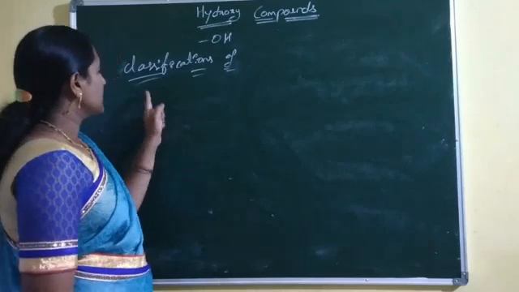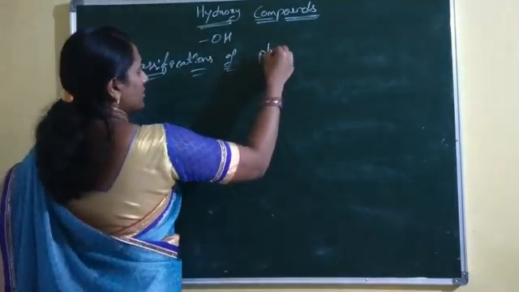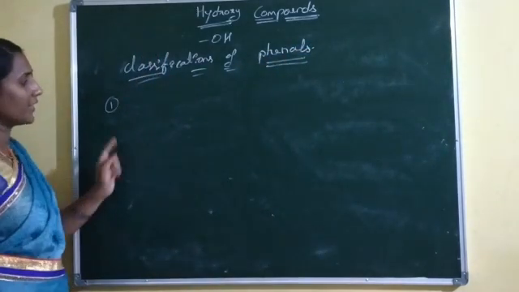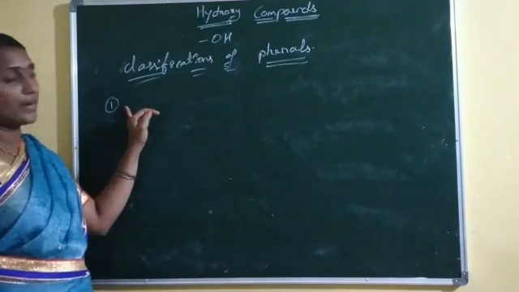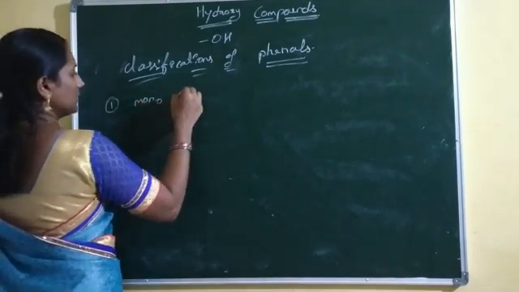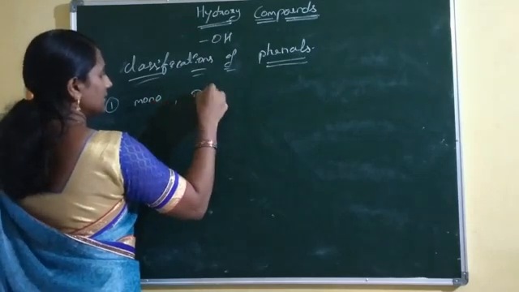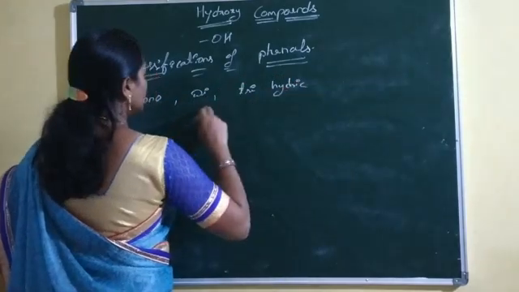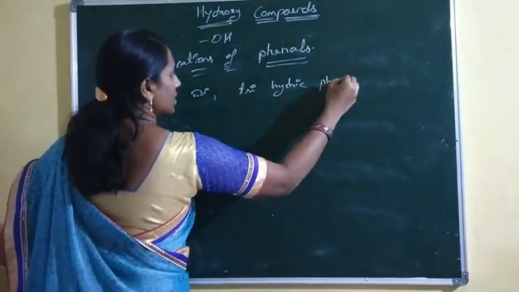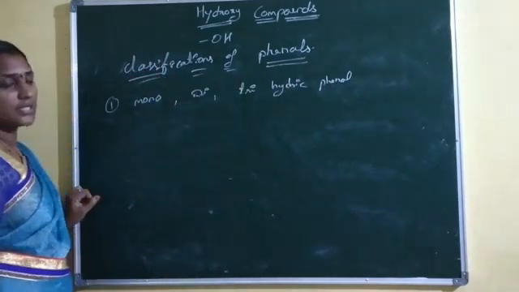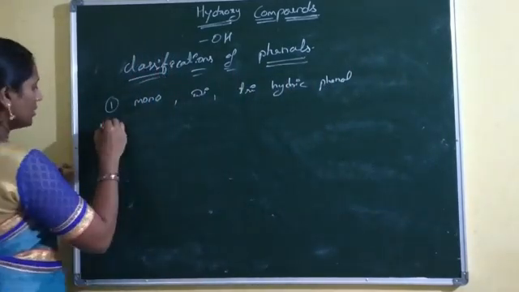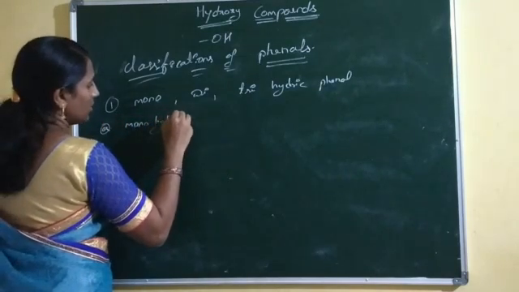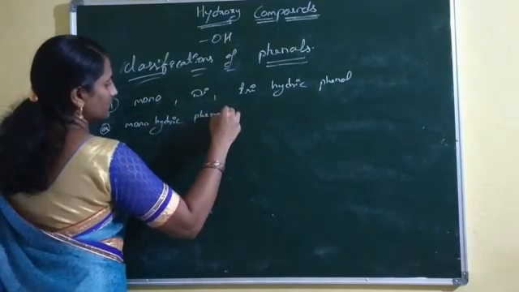Now next, let us discuss classifications of phenols. Phenols are classified as mono, di, trihydric phenols according to the number of hydroxy groups present in the compounds. In the first one, monohydric phenols.